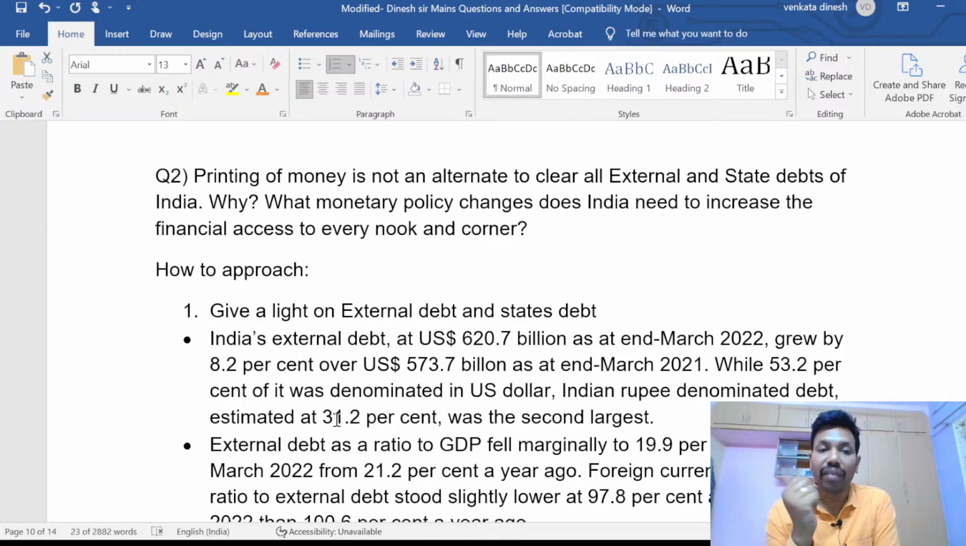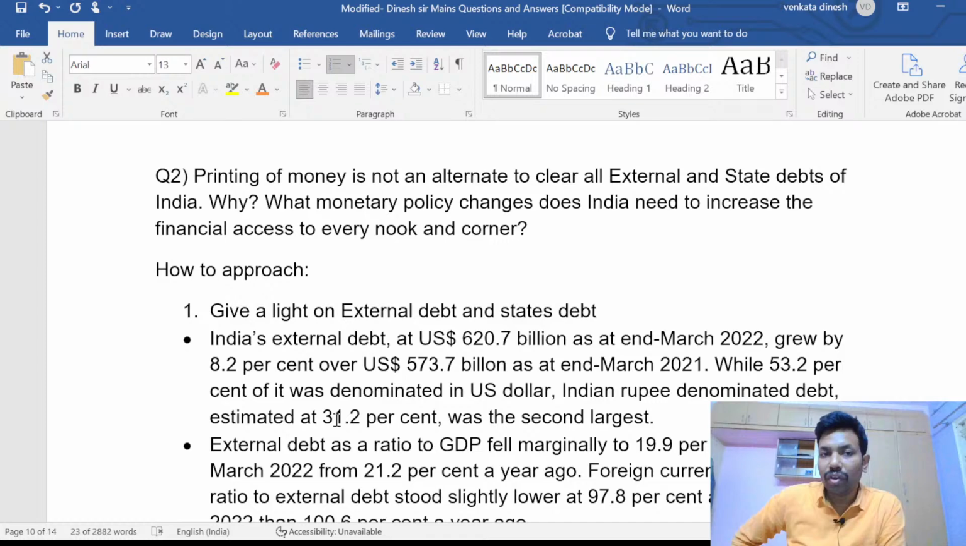Inflation. Done. Answer is done. But if you write one word answer, inflation, is it okay? Yeah, I don't think it's okay. What monetary policy changes does India need to increase the financial access to every nook and corner? How do we have to develop? Just inflation, okay? Not okay. If you write just inflation, half answer, give me 5 marks. No, I won't give. No one will give.